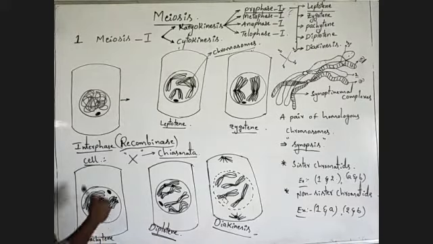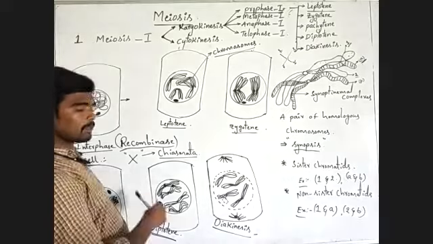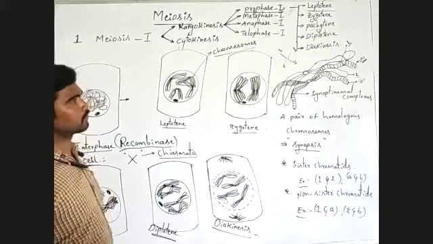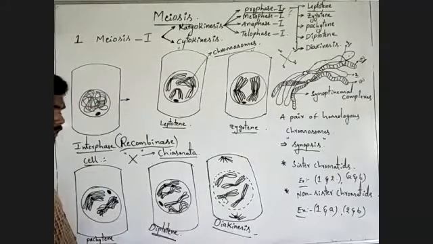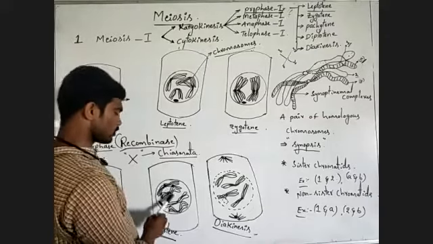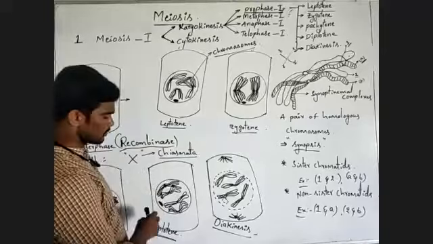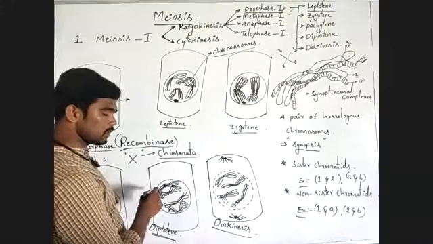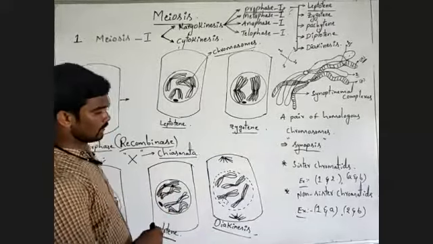Homologous chromosomes are then separated from each other, but they are attached at some regions, the synaptonemal complexes.